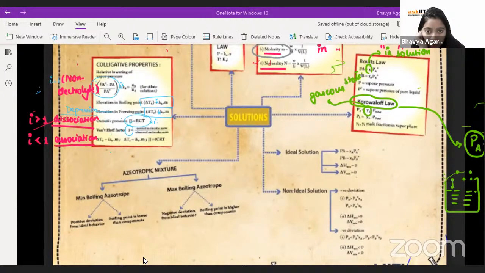Okay, so Nihir's doubt is that ethanol and acetone are examples of positive deviation. Ethanol does hydrogen bonding with itself, so that is good. But when you add acetone, it does not allow ethanol to do good hydrogen bonding.